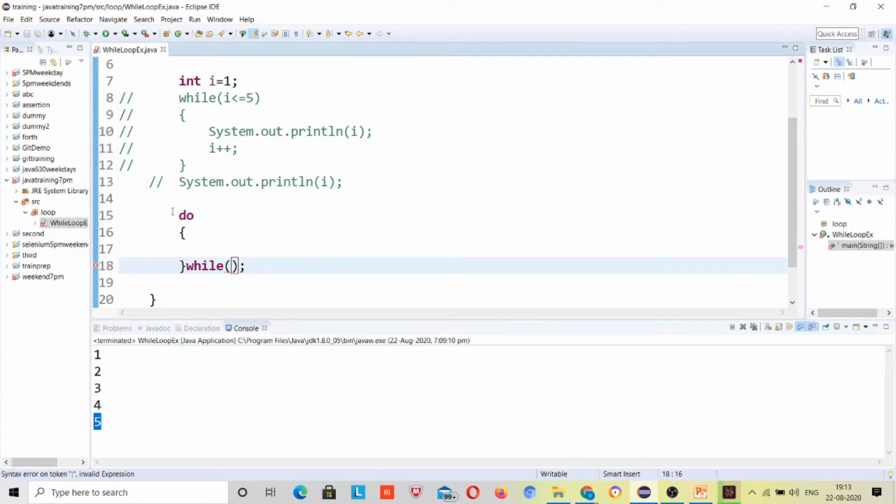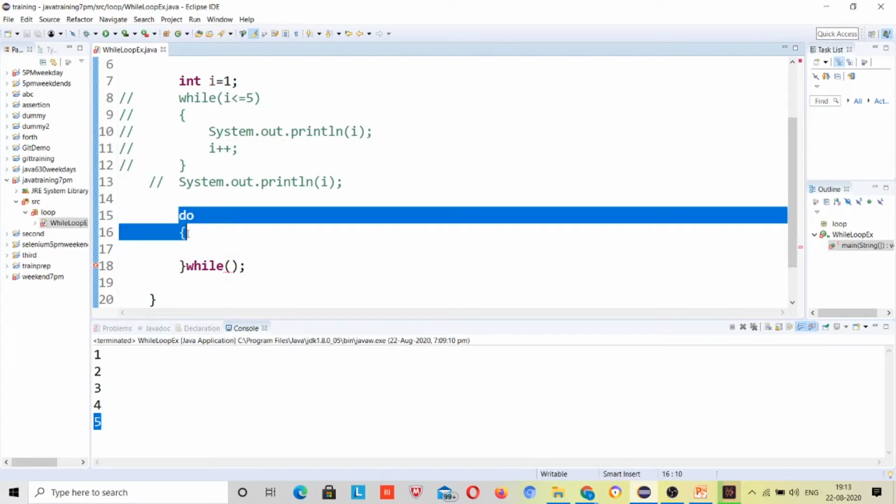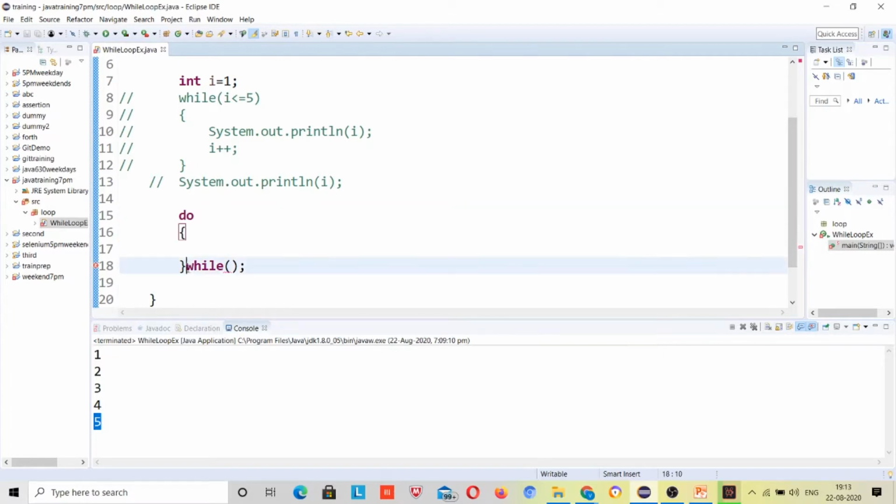There is no condition check at the beginning. It will come inside this loop the first time, then it will check the condition.